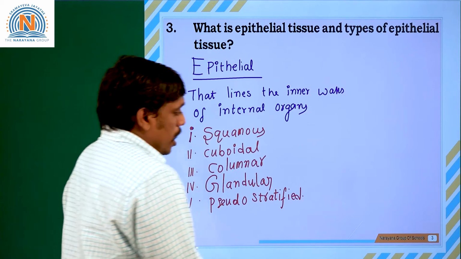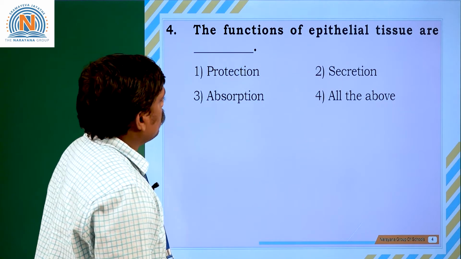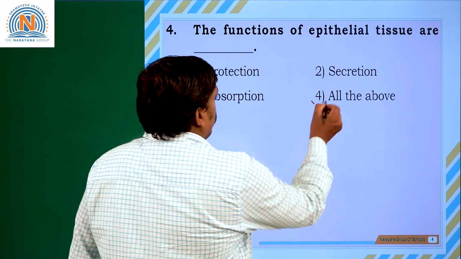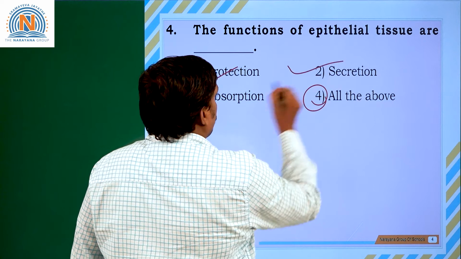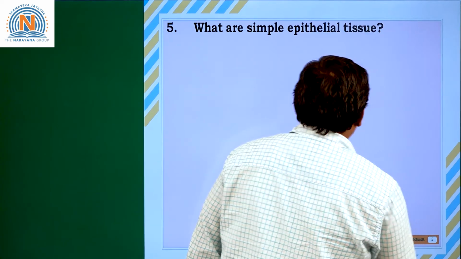Let us see the next question, students. The functions of epithelial tissue are protection, secretion, absorption. Definitely, these three functions are performed by the epithelial tissue. Option 4 is the correct one.